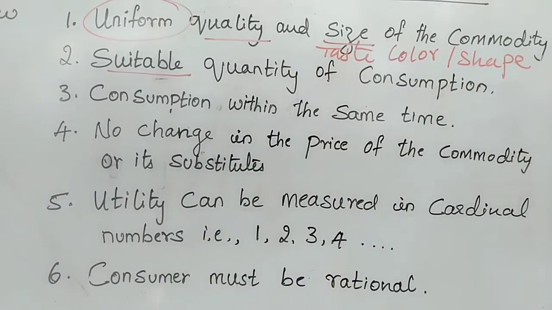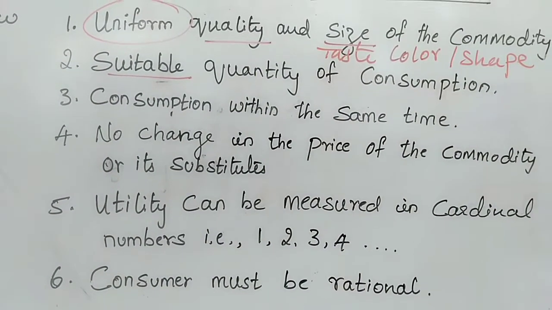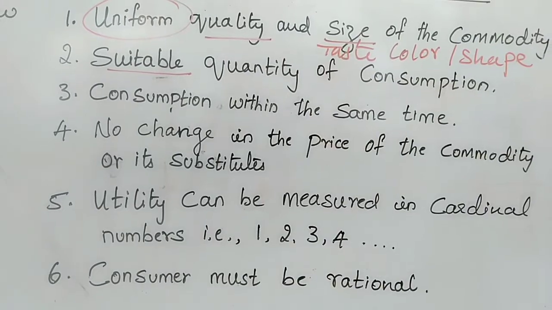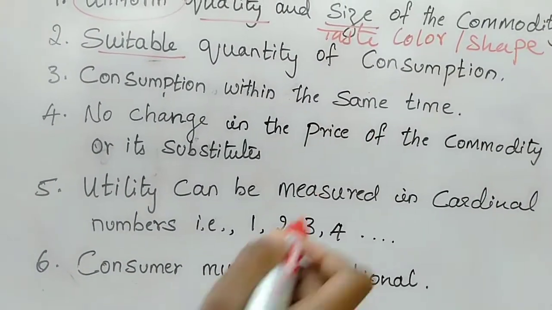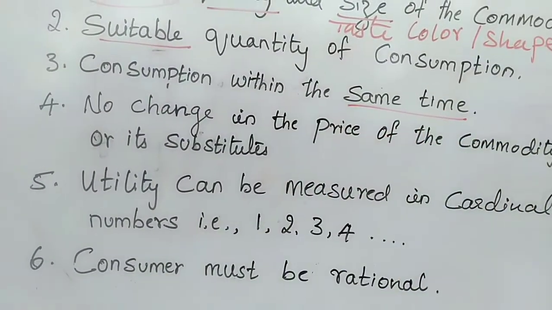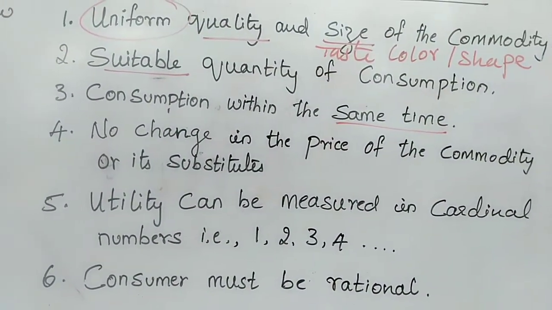In the interval of time, I'm not giving any other commodity. For example, you had too much apple, so let me drink water. No, water should not be consumed in between. So, consumption within the same timing. That is the third assumption of this law.